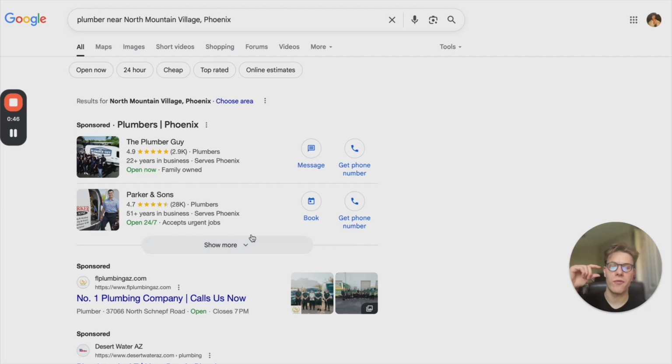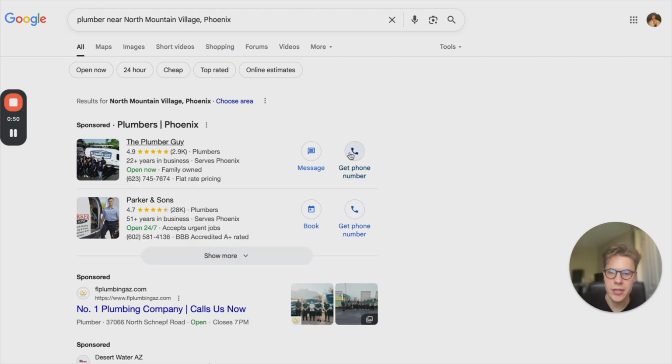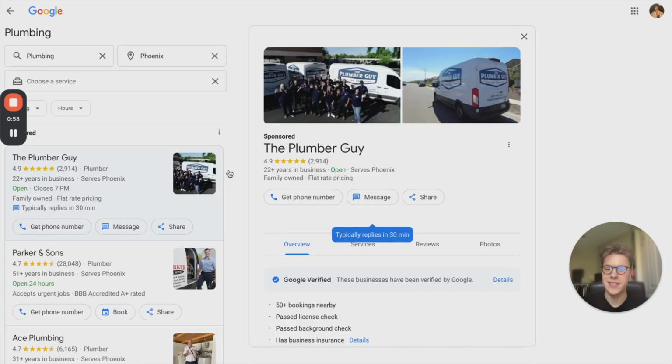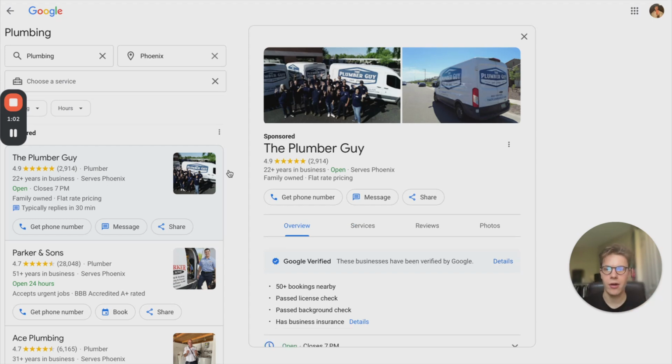They now appear at the very top on Google, and these are pay per lead. So if I were to click this or click this, the customer would be charged per lead. There is no click charge, right? If I click this, it's just showing me the profile. This is not the Google business profile, don't get that confused. This is their local service profile or their Google guarantee profile, which is synced to a lot of their other Google connections.